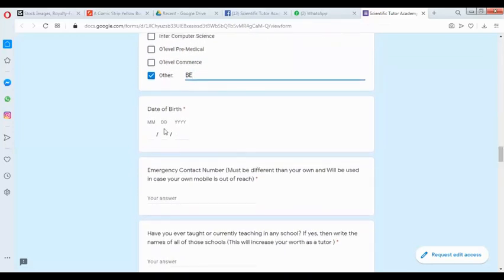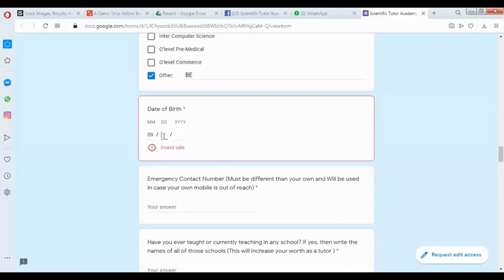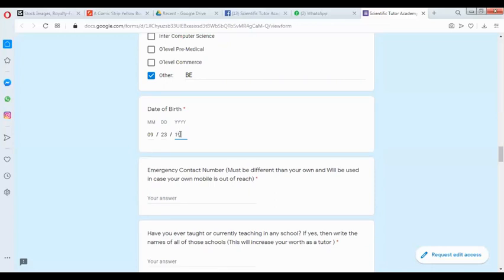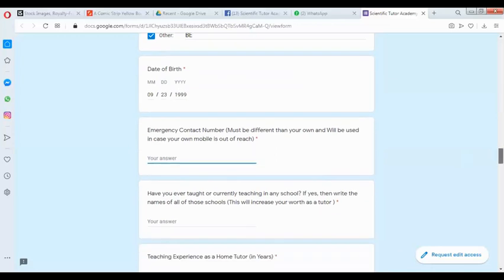Now the date of birth: month, day and year. Here you have to click on that to write the month, like 9th month, and the date is like 23 and the year is 1999. Okay, now this is okay.